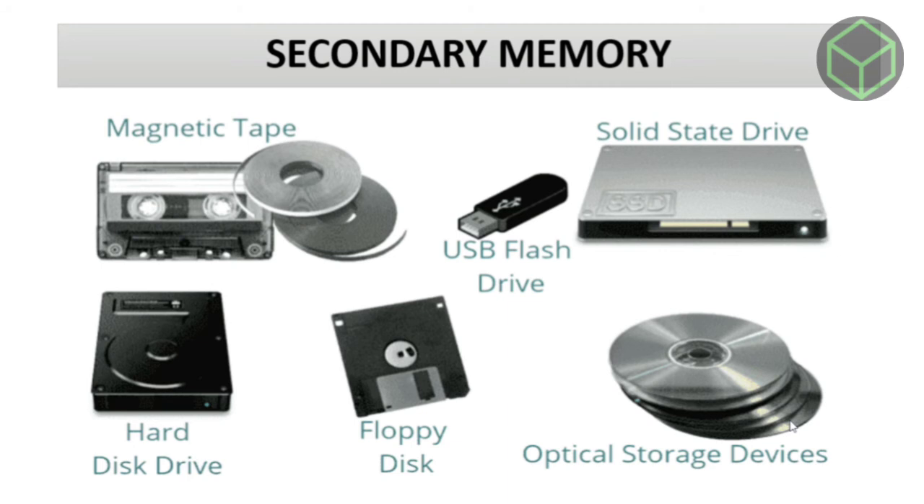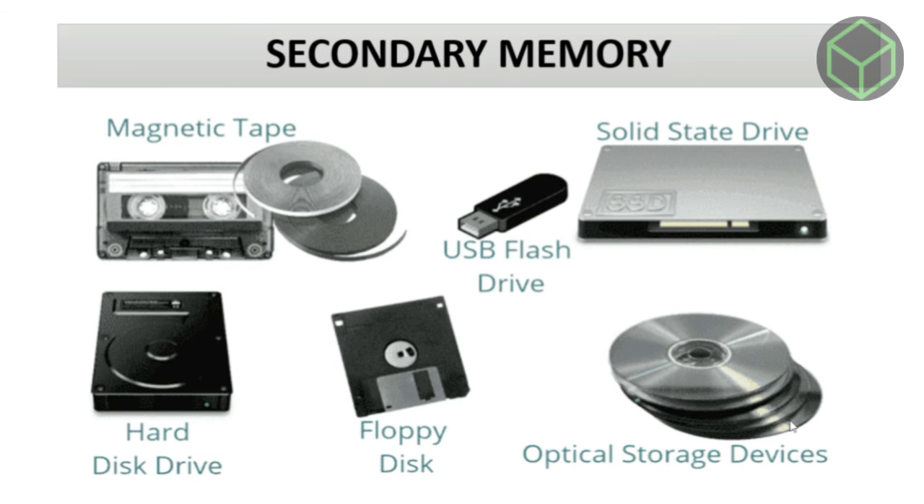Unlike primary memory, secondary memory cannot be accessed directly by the CPU. Instead, secondary memory data is first loaded into RAM, that is random access memory, and then sent to the processor to read and update the data.